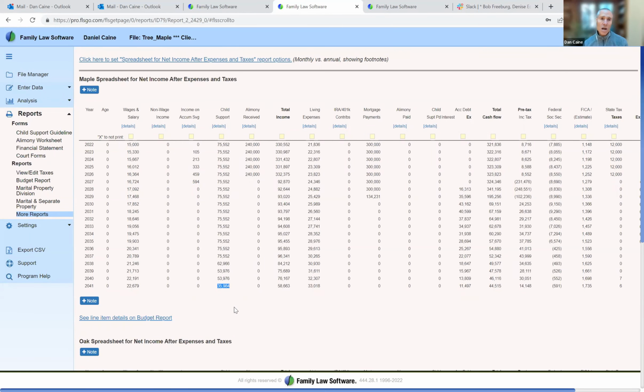Family law software is the only software among its competitors that does these kinds of projections. It's also the only software that does the property division in an integrated way with the financial forms, the way we have just seen.